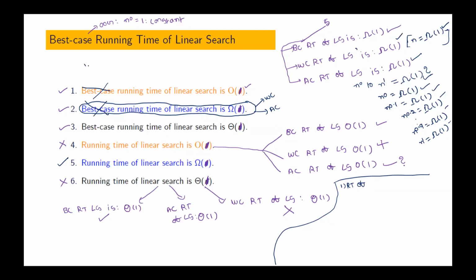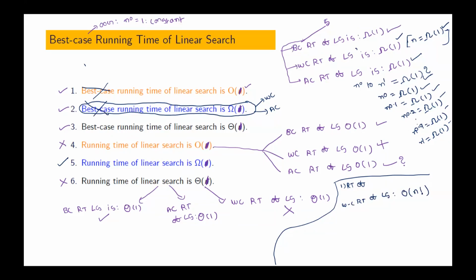Say, for example, the worst case running time of linear search is big O of n factorial. I know that its order of growth is n, but I have still written big O of n factorial. Is that true or not?